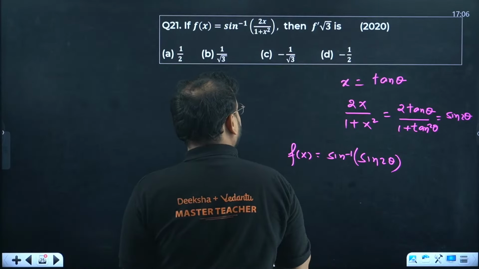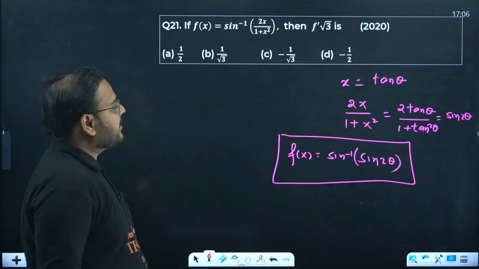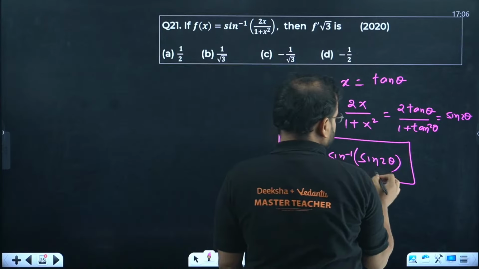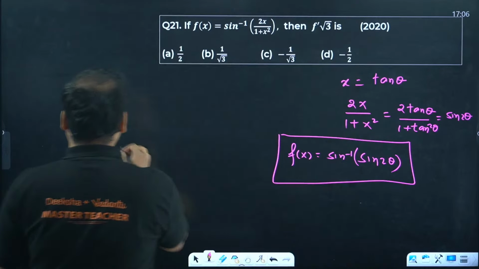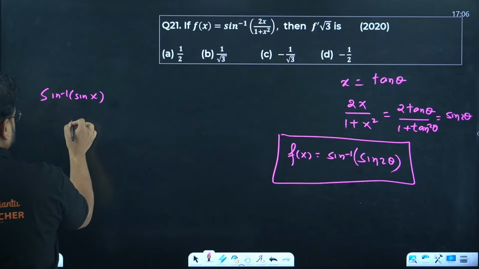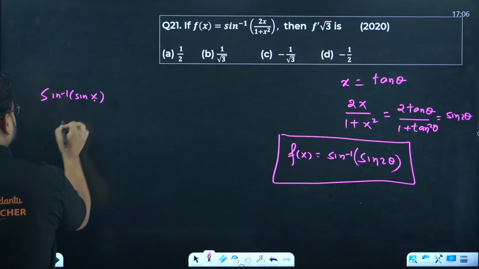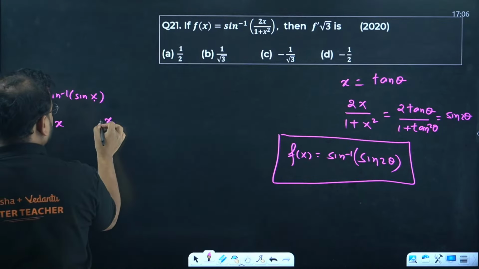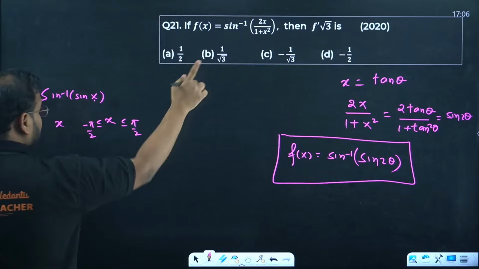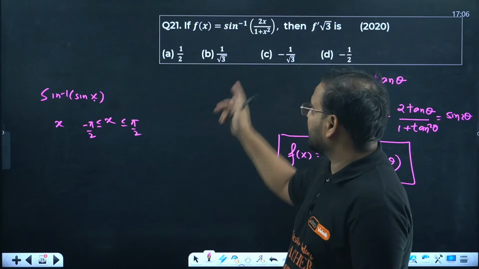Am I right? But root 3 is out of the domain. Please check. Because for this condition, sine inverse of sine x, this value is x when x belongs to minus pi by 2 to pi by 2. But root 3 is not giving you that value.